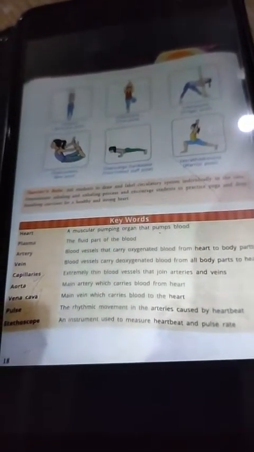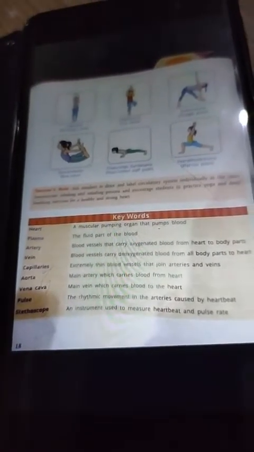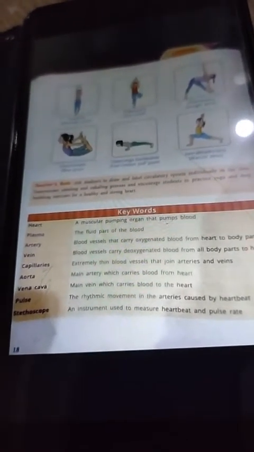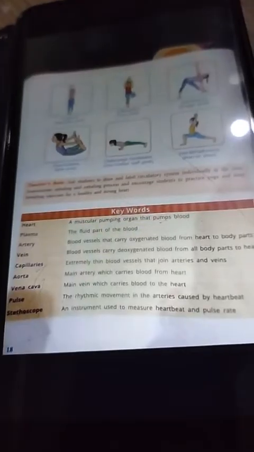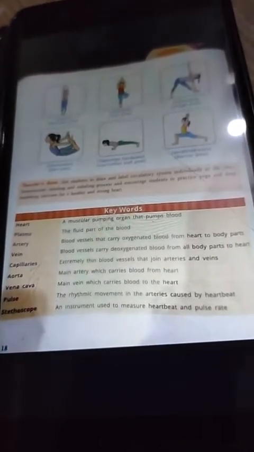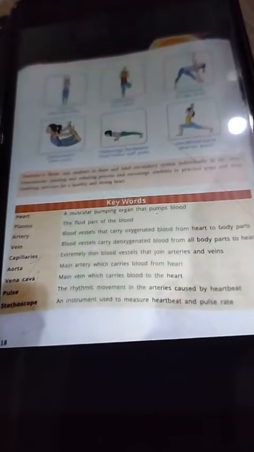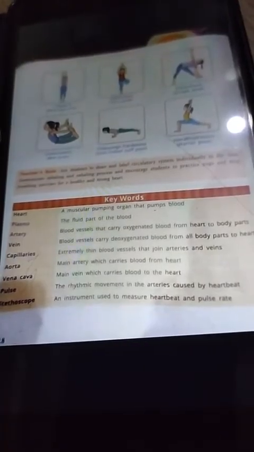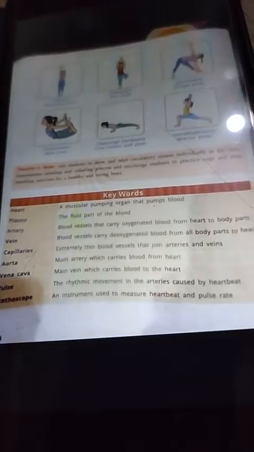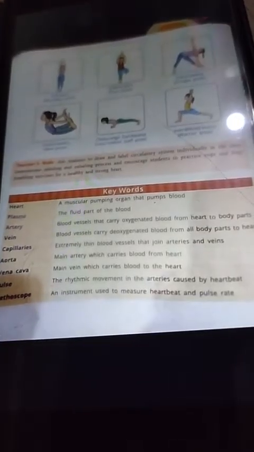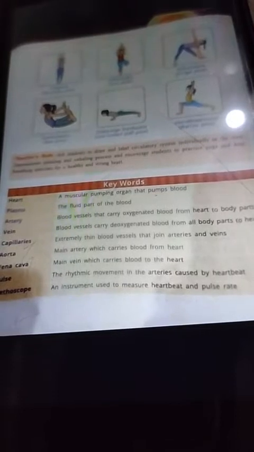Now today we'll start chapter 2, but before starting the chapter, just have a look on the screen. The keywords of chapter 1 are there, as some of you have asked me because you don't have books. Children, you can note it down and you can arrange the old books, help each other, send the photos of the chapter if you don't have books. Try to find your own ways and complete your work.